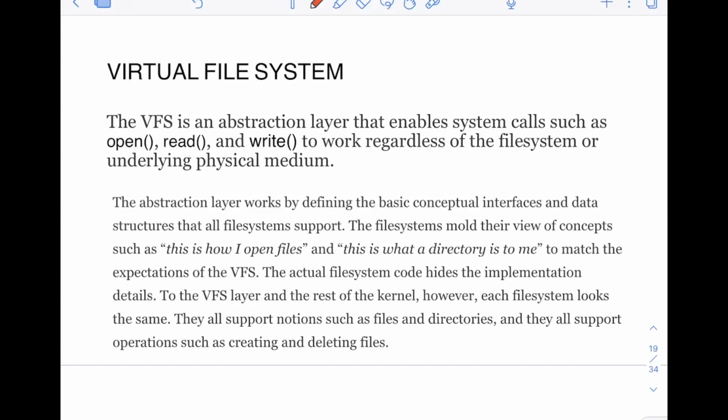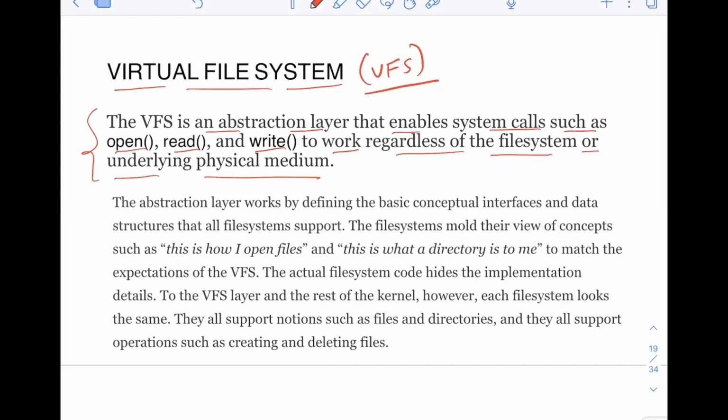So in the Linux operating system, the virtual file system is used for implementing the file system. It's the virtual file system, also called VFS, that makes everything possible: the reading, writing, whatever operations we are doing. The VFS is an abstraction layer that enables system calls such as open, read, and write to work regardless of the file system or underlying physical medium. So these three lines are very, very important to understand what VFS is.